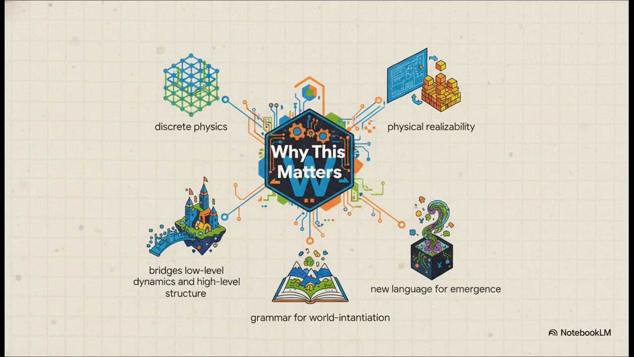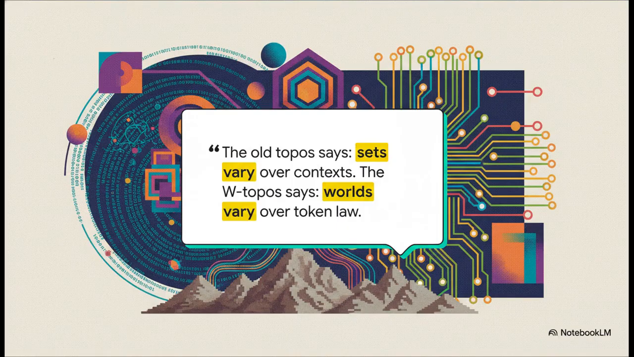And in doing so, it completely detonates that old assumption that Topos theory is just some abstract game for mathematicians. It's a tool for describing how worlds are actually made. And this final slide just sums up the entire transformation perfectly. The old Topos says sets vary over contexts. The new Topos says worlds vary over token law. This is not just a reinterpretation. It's a bold proposal to rewrite the very code of reality, grounding mathematics not in some abstract Platonic ideals, but in the physical computational process of what can and cannot exist.